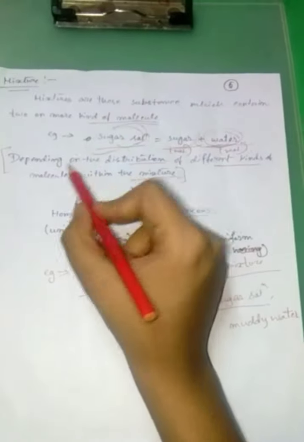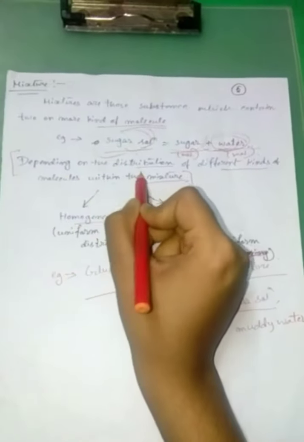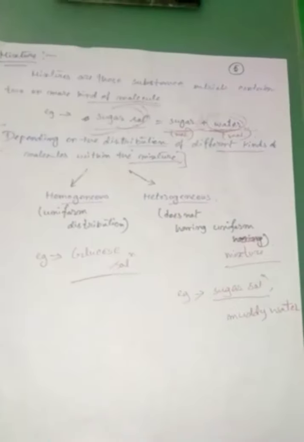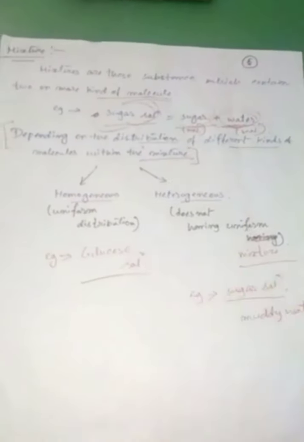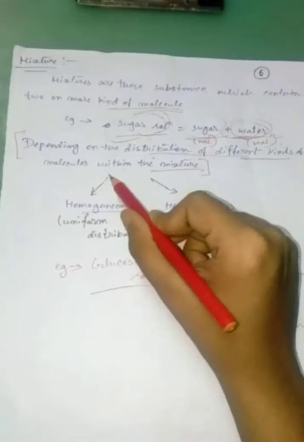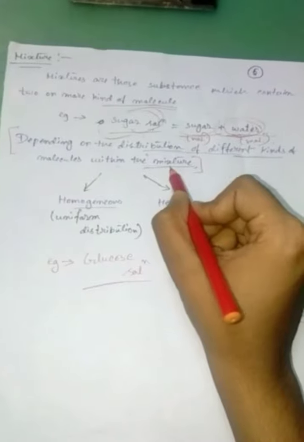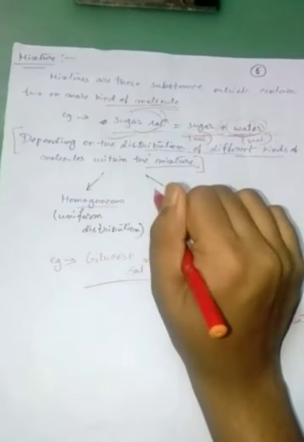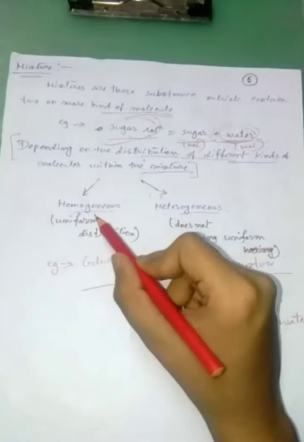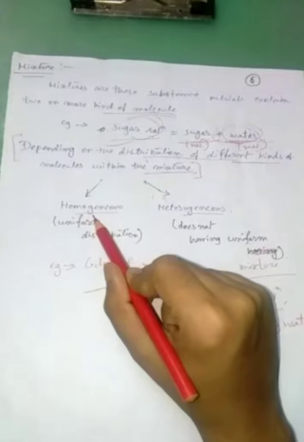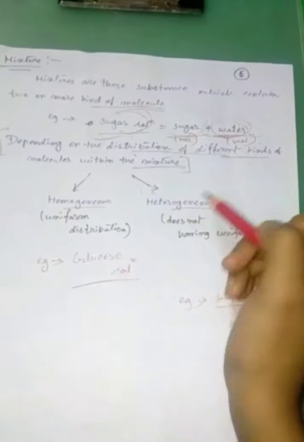Now this line is important. Depending on the distribution of different kinds of molecules within a mixture, mixtures are classified into two types: first is homogeneous and the second is heterogeneous.